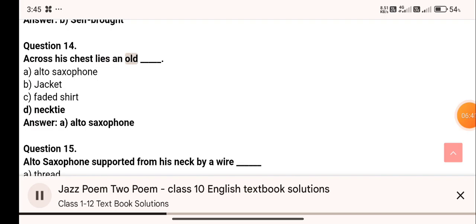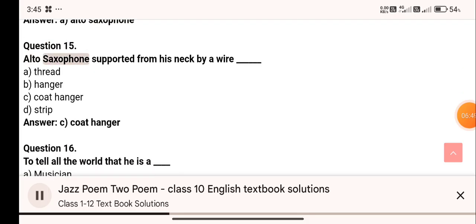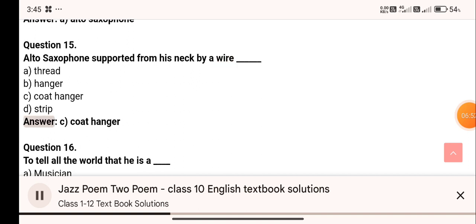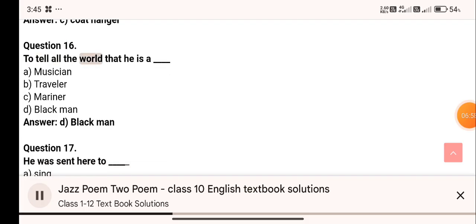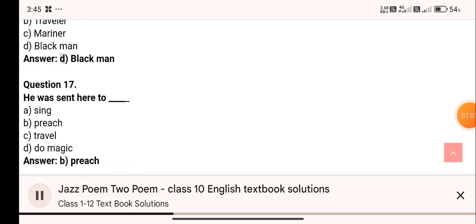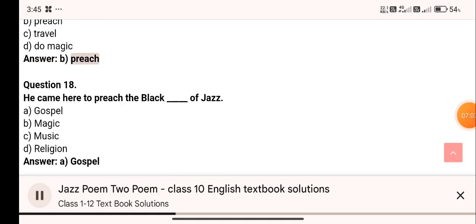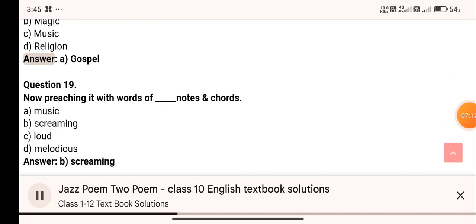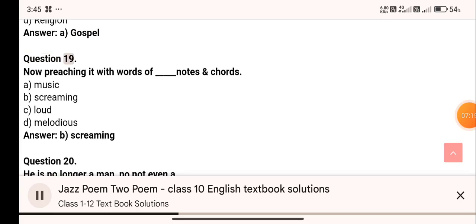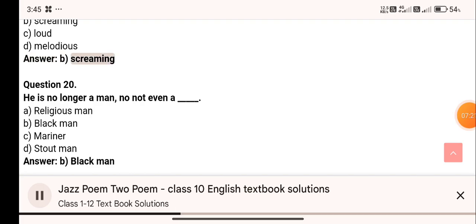Question 14. Across his chest lies an old: D. Necktie. Answer. A. Alto saxophone. Question 15. Alto saxophone supported from his neck by a wire: Answer. C. Coat hanger. Question 16. To tell all the world that he is a: Answer. D. Black man. Question 17. Answer. B. Preach. Question 18. He came here to preach the black of jazz: Answer. A. Gospel. Question 19. Now preaching it with words of notes and chords: Answer. B. Screaming.